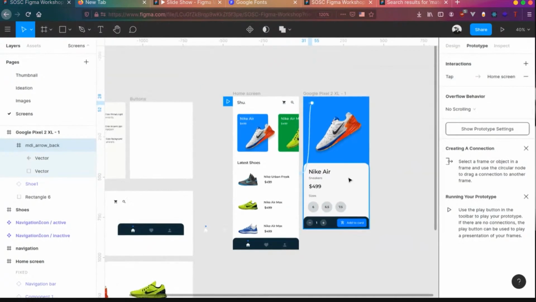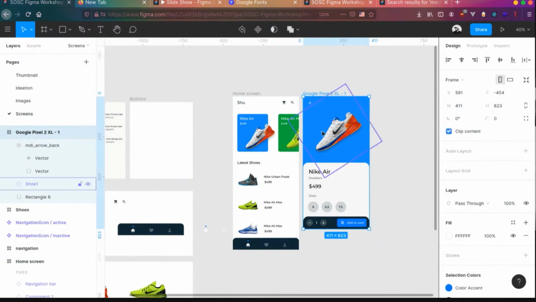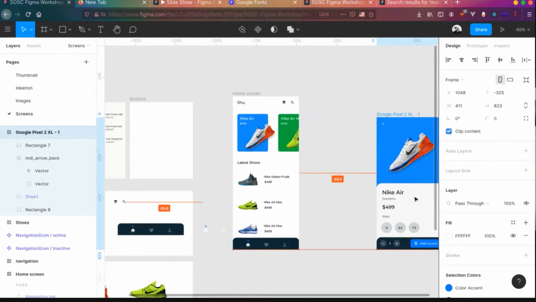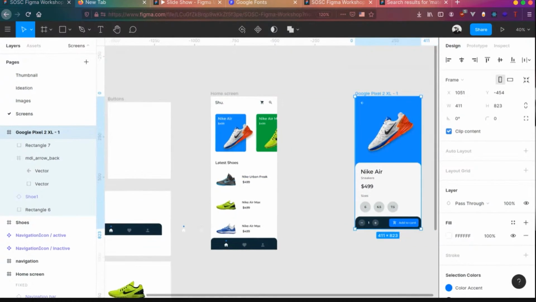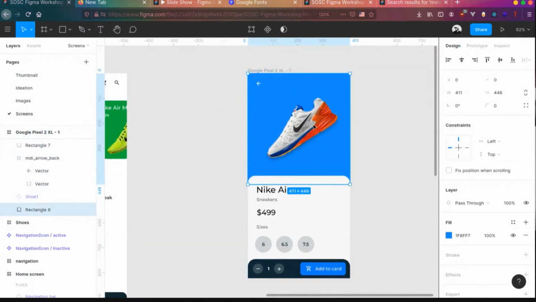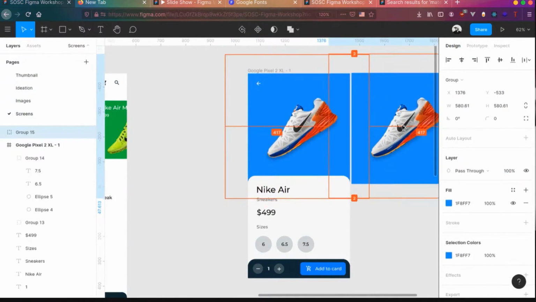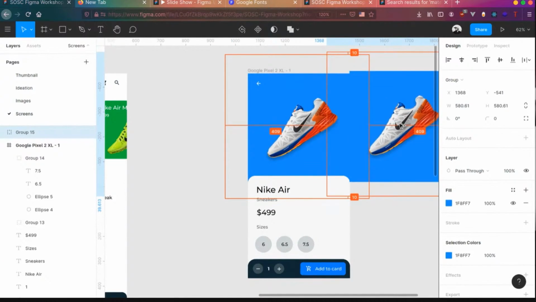Before I move away, let me show you one more thing, in case it is important. Let me move it a bit further away to here. I want to see in case we want more images. So what you can do is hold these things together and group them. Let me duplicate this to the side, so we'll have multiple scrollable images over here.